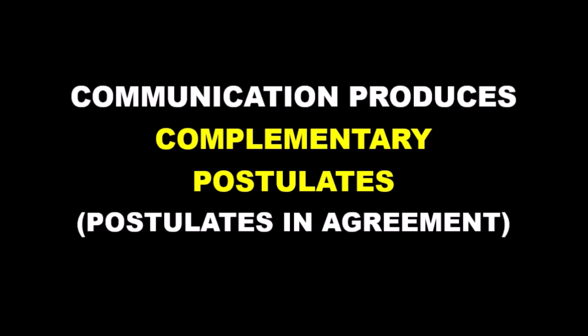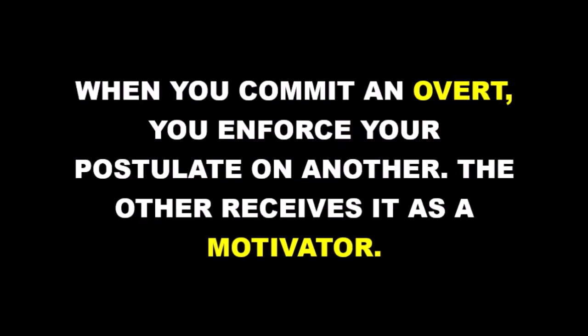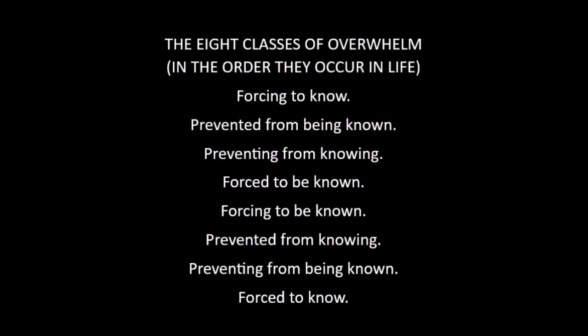You can complement someone else's postulate by voluntarily agreeing with it, or you can be overwhelmed by another's postulate and forced to agree to it, as in the playing of games. In compulsive games, we call it an overt when you force someone to agree to your postulate. When you are overwhelmed by another's postulate and forced to agree with it, we call that a motivator. Therefore, the 8 classes of overwhelm are a sequence of overts and motivators.